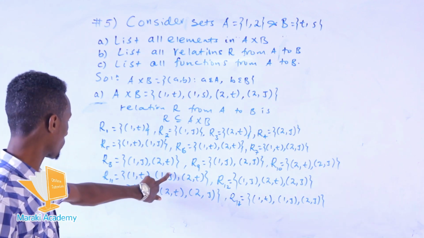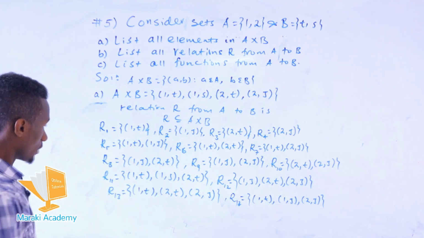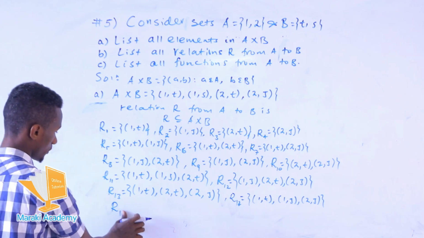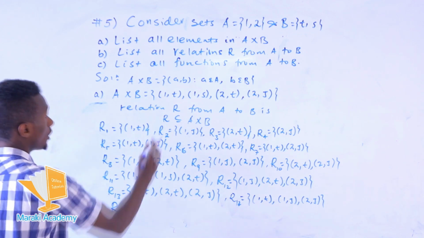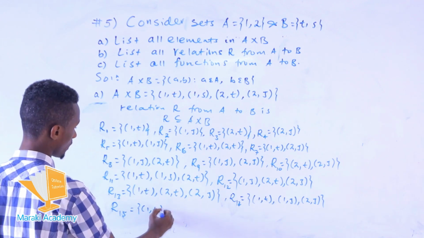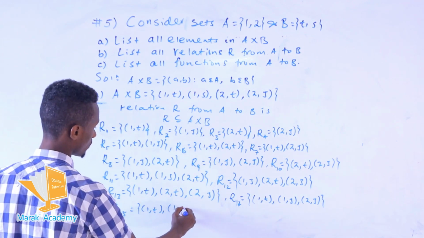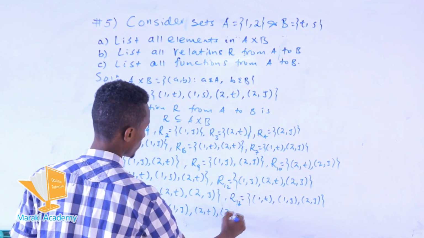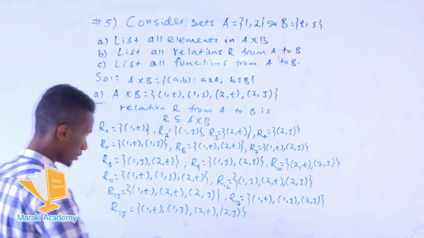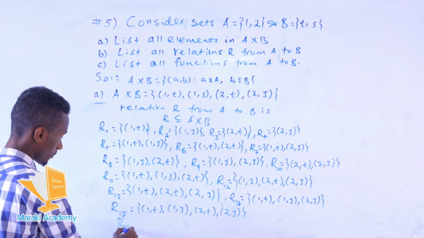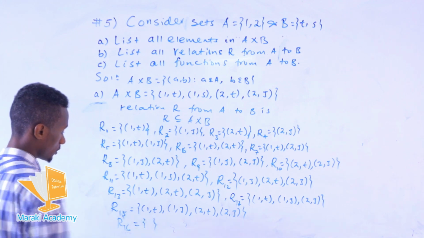This is S, this is not 3. So this, and the other is all elements. 15. The other is all elements. The set Cartesian product. 1 with T, 1 with S, and 2 with T, and 2 with S. This is all the elements, the 4 elements. The other is the empty set. The empty set is also a subset.